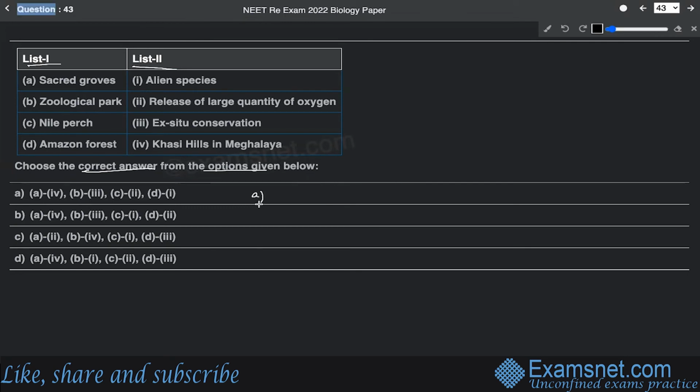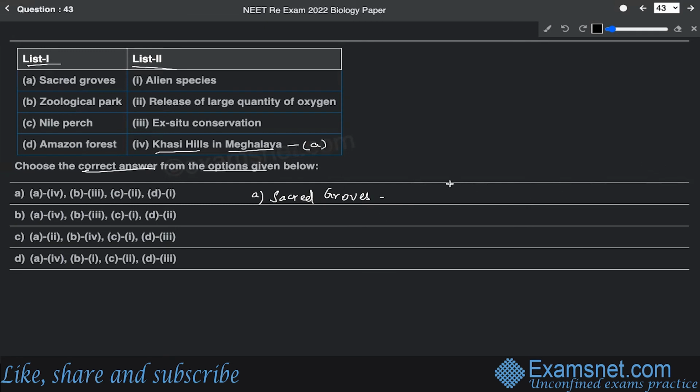Now the first is sacred groves. Basically, sacred groves are a category of in situ method of conservation. It includes the tract of forest which is conserved by the people because of some religious and cultural beliefs, thereby emphasizing in situ conservation. One of the areas where sacred groves are found is the Khasi Hills in Meghalaya. So this is going to be the correct answer.